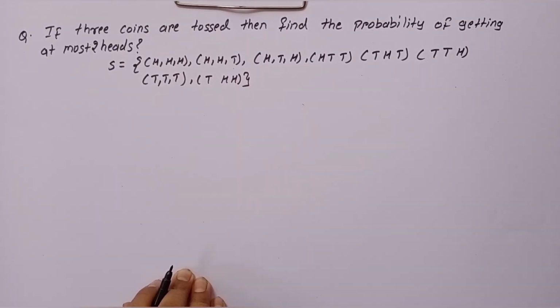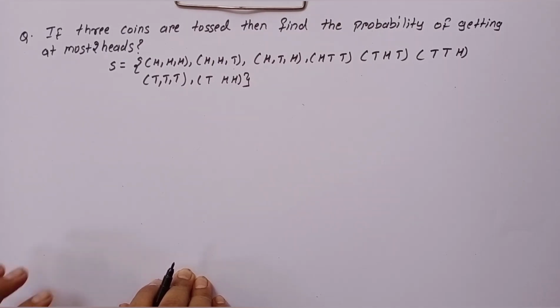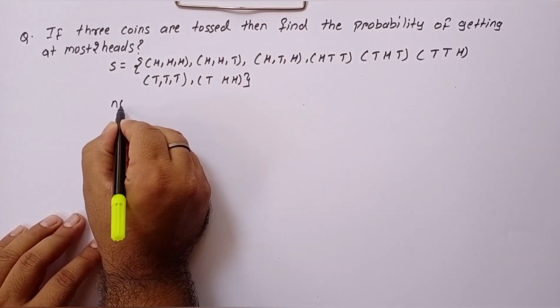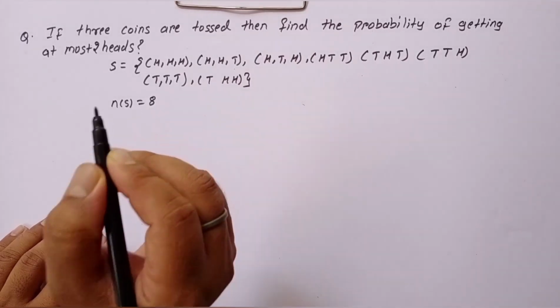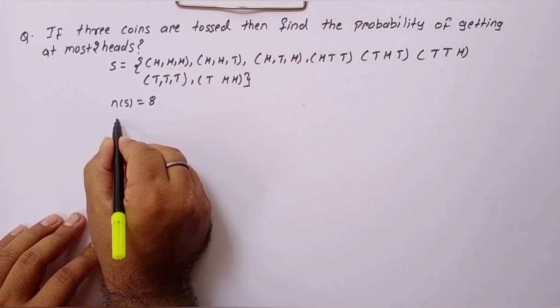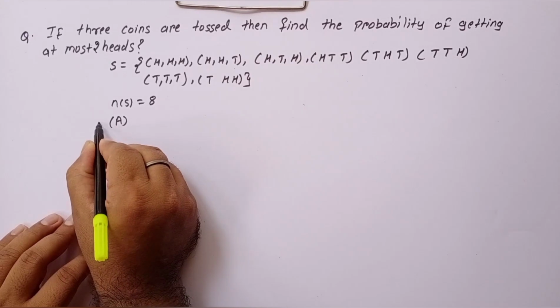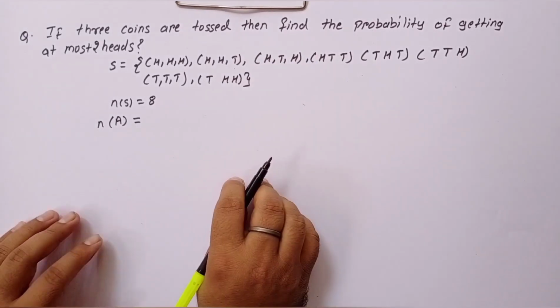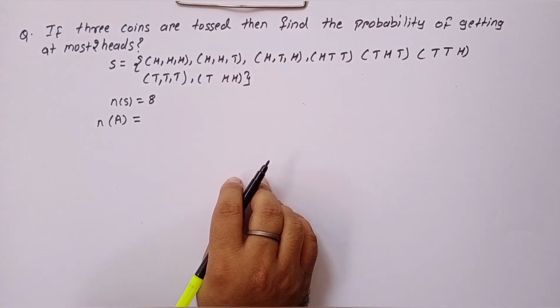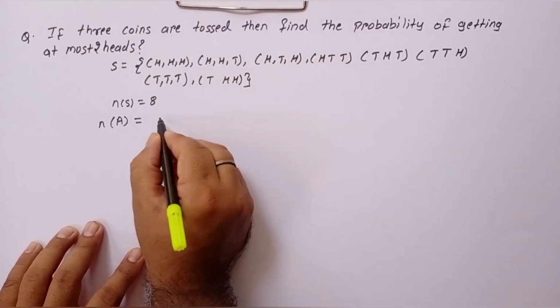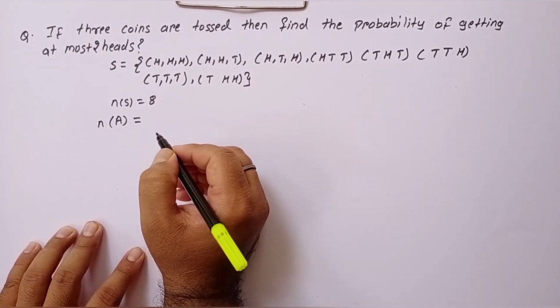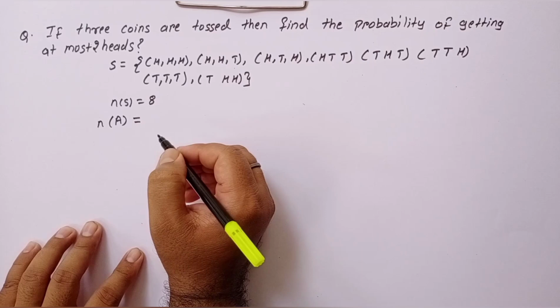So when we toss a coin 3 times, or when 3 coins are tossed, the total number of sample space will be 8. Now let A be the event that represents at most 2 heads. At most 2 heads means 0 head plus 1 head plus 2 heads.